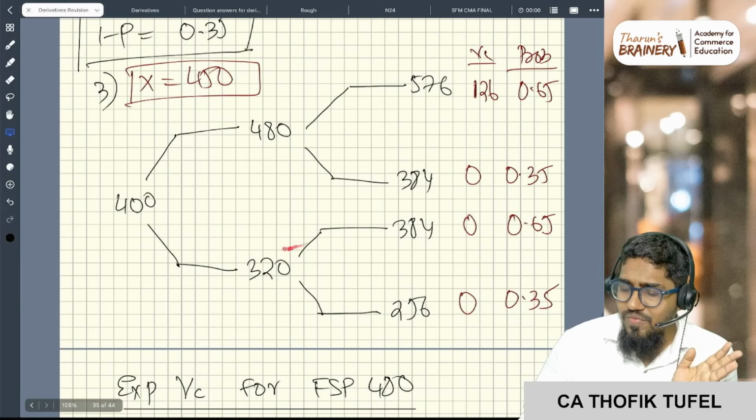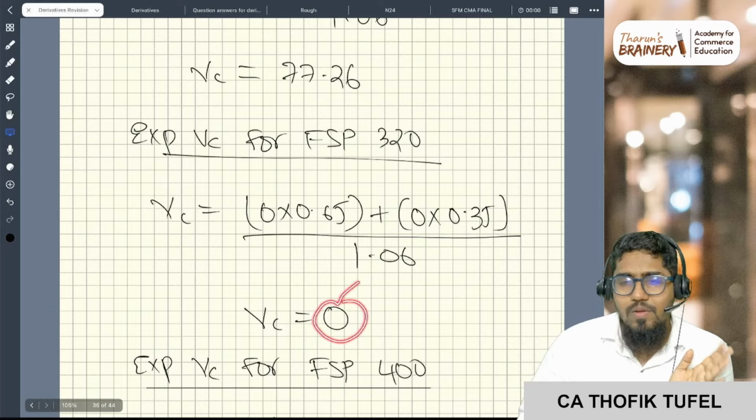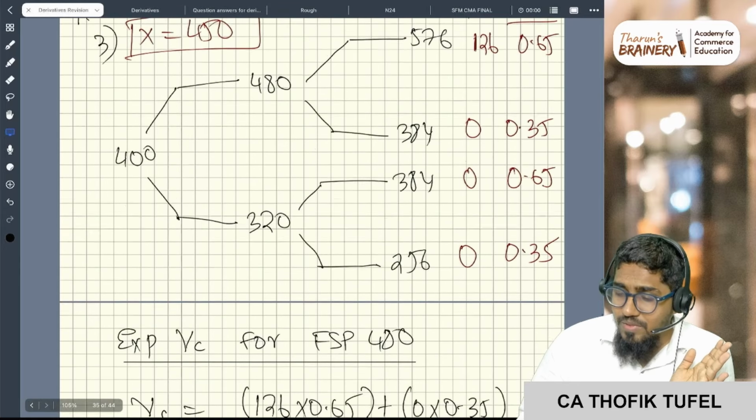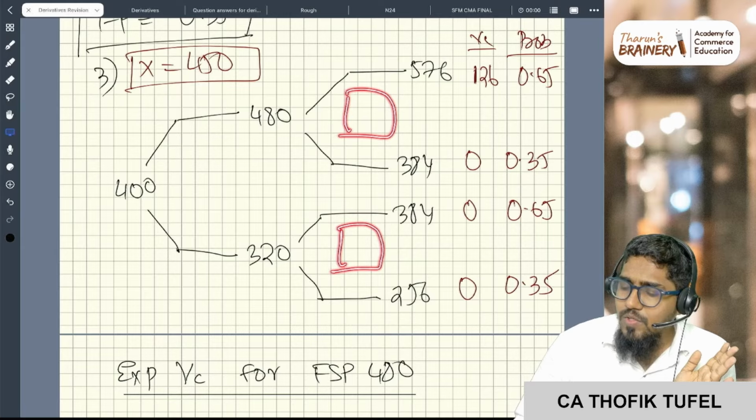Now what is the value of the call if the FSP is 320, and the present value is also 0. So that is what I'm getting. It is 0. Done. Now this value of the call also you have, correct?